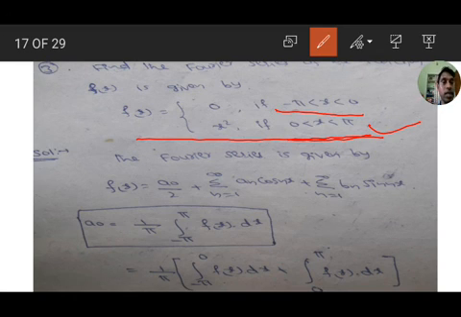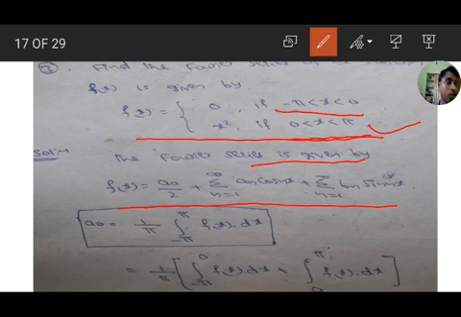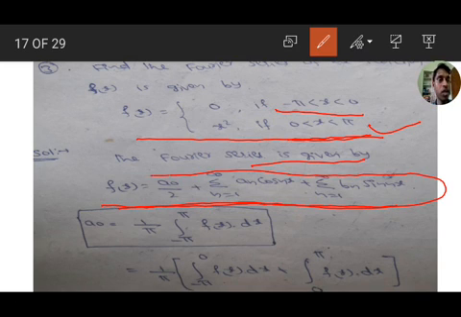Next, the Fourier series of the function f of x is given by f of x equal to a naught by 2 plus sigma n equal to 1 to infinity a n into cos nx plus sigma n equal to 1 to infinity b n into sin nx. It is the Fourier series for any function. We have to find a naught, a n, b n.